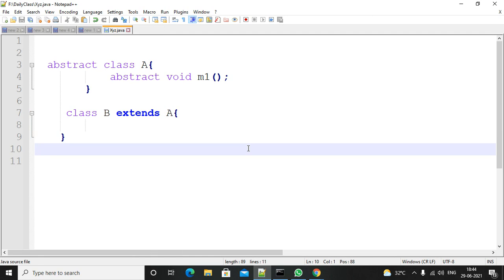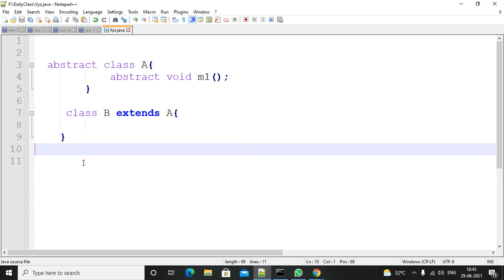I am requesting everyone, please practice whatever I am discussing. Everything is one point, so you have to practice it and remember it. Is this possible or not? You must be in a position to answer. We will discuss the interfaces concept. This is like an abstract class only.